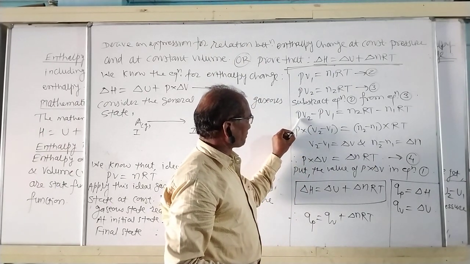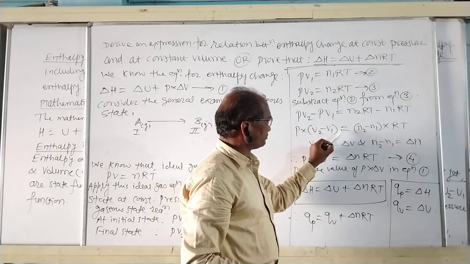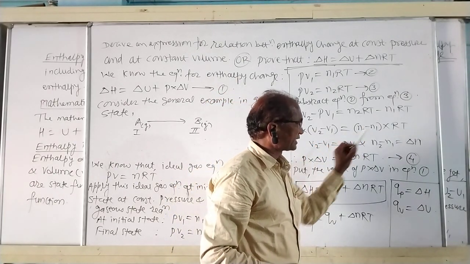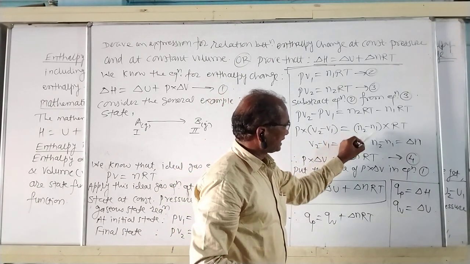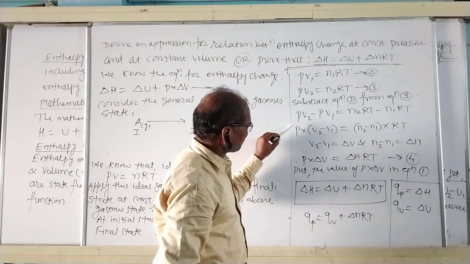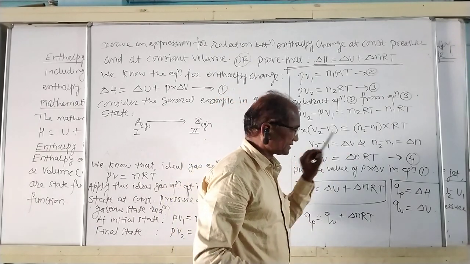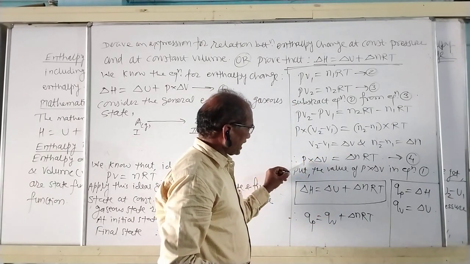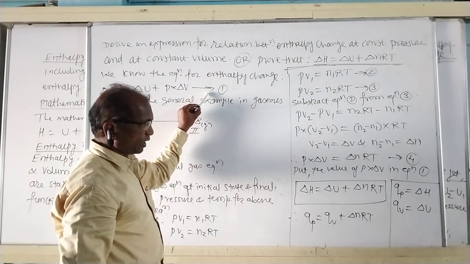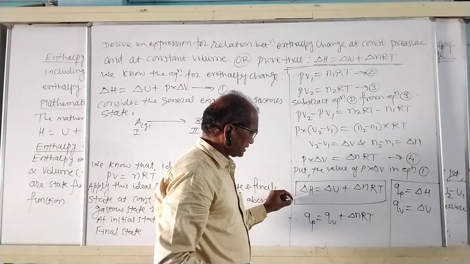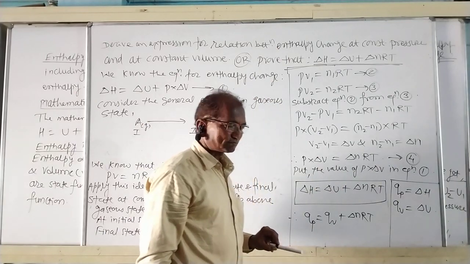Take common pressure P here and here RT. P into V2 minus V1 is equal to n2 minus n1 into RT. But we know that V2 minus V1 is equal to delta V and n2 minus n1 is equal to delta n. Therefore, this equation becomes P into delta V is equal to delta n RT. By putting the value of P into delta V from equation 4 in equation 1, equation 1 becomes delta H is equal to delta U plus delta nRT.